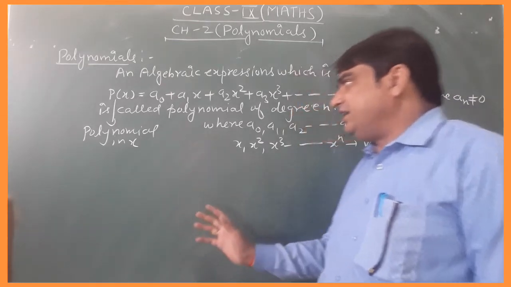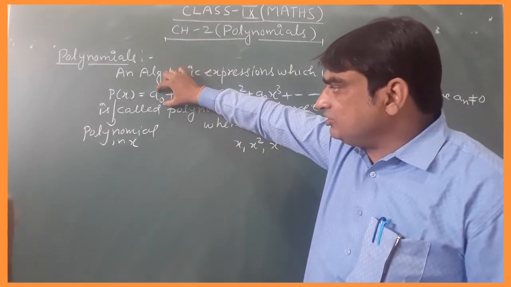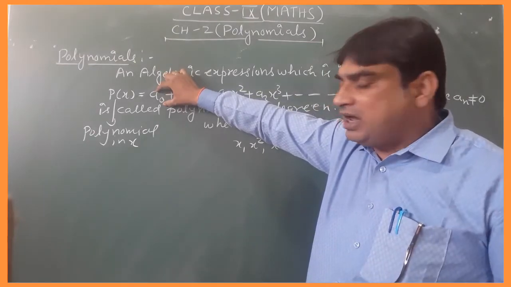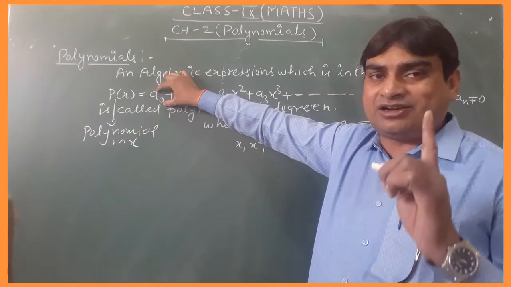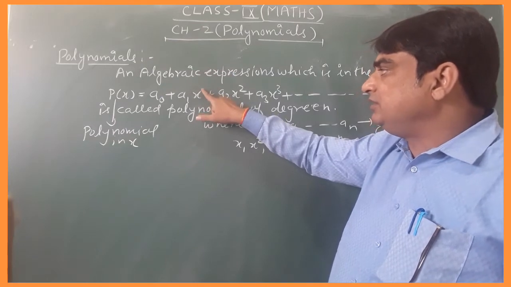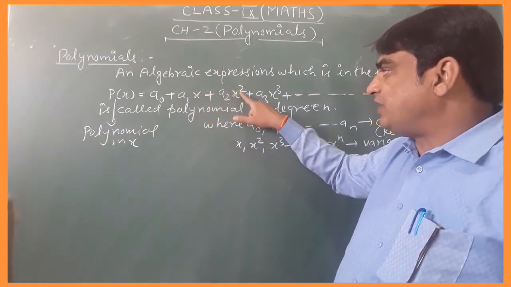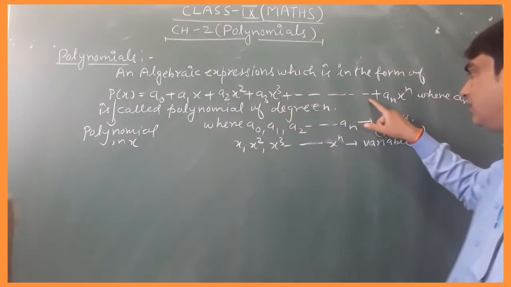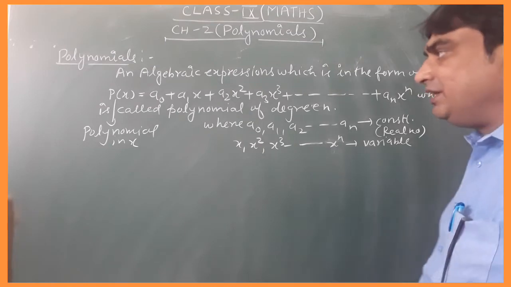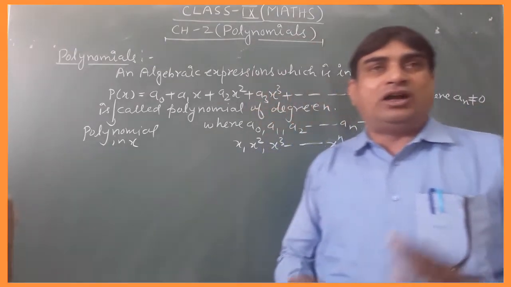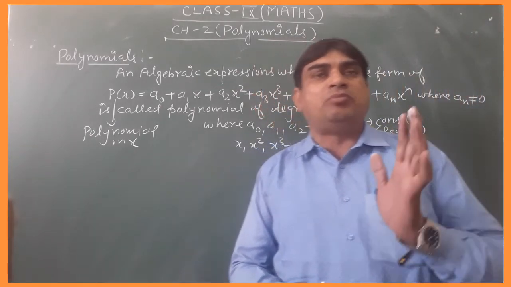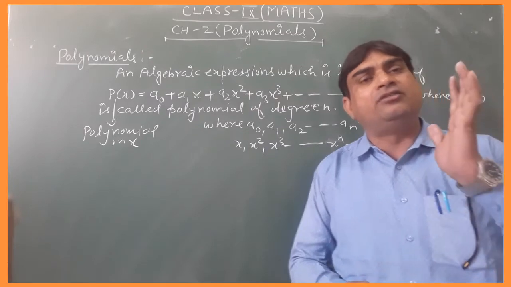And the main thing is, what is this? This is the constant term. There is no variable here. It means a polynomial having degree 0 is called a constant polynomial. a1x means degree is 1, power is 1. x² is quadratic, x³ is cubic, ... up to xⁿ of degree n. The main important thing, students: what is the main identity of a polynomial? The degree of a polynomial is never negative or fractional.